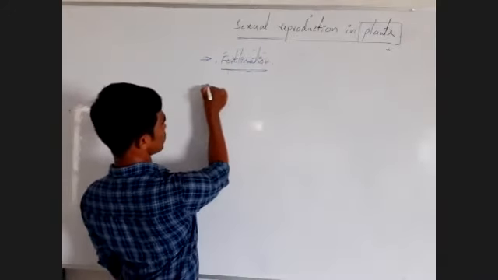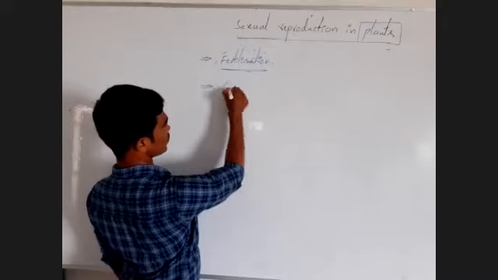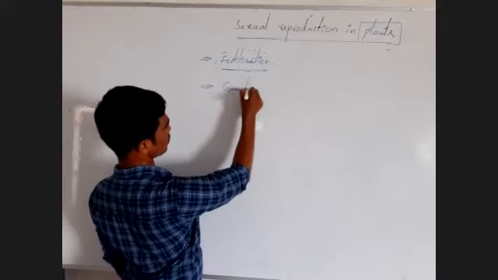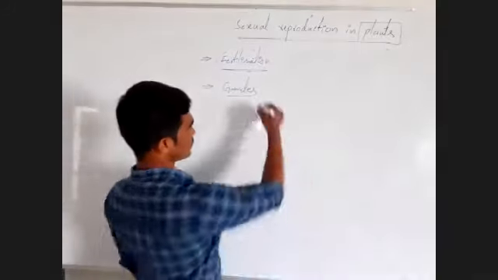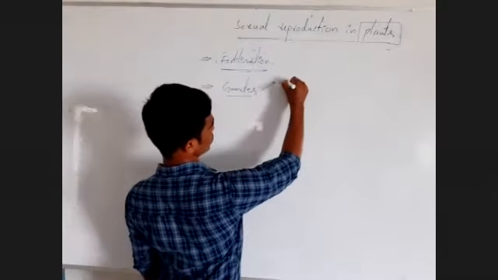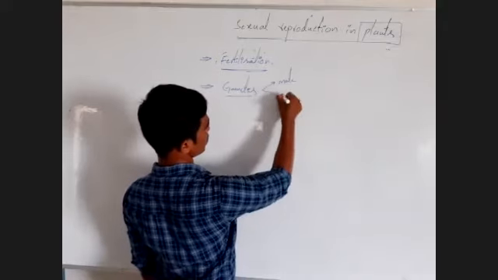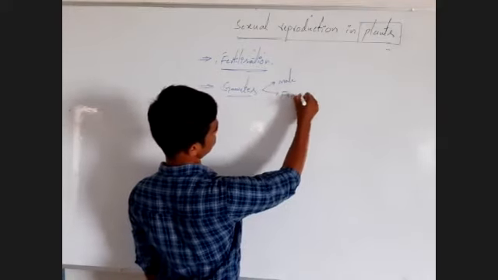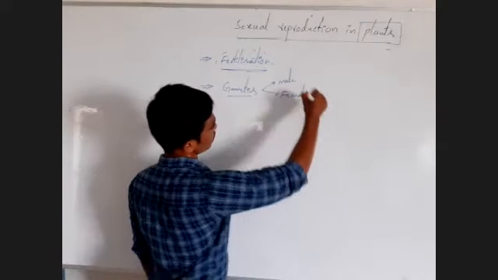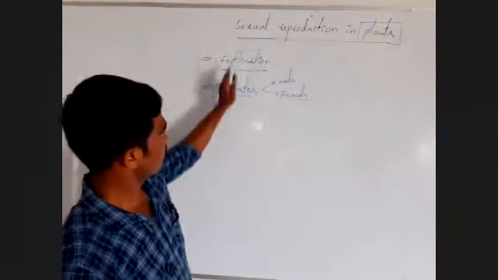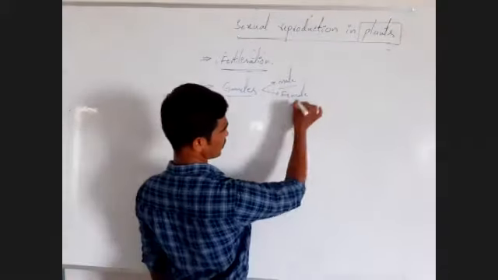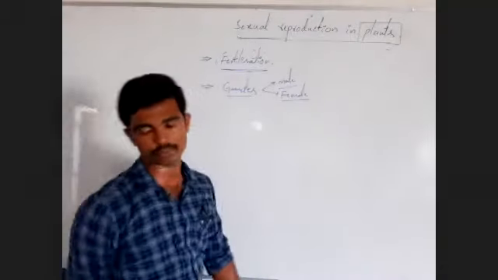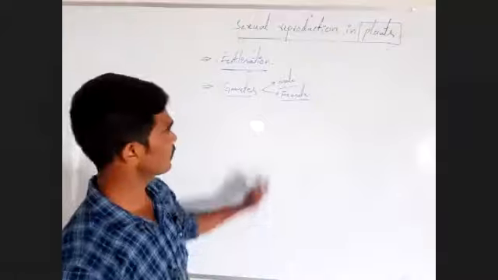Next, another important characteristic feature: gametogenesis or gamete formation. Gametes, male gamete, female gamete. These are formed in sexual reproduction. But in asexual reproduction, male gametogenesis and female gametogenesis do not occur.